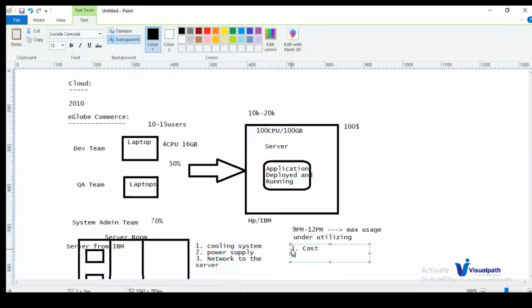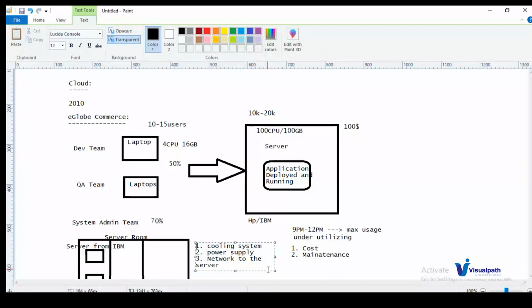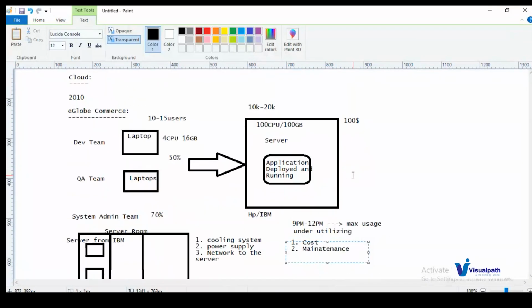The second one, we need to maintain the server on our own, right? To maintain the server on our own, we need to install the server manually in our server rooms, and we need to provide all these essentials to run the server. These are the major drawbacks when it comes to server deployment. To eliminate these two issues, we have moved from server deployments to cloud deployments.